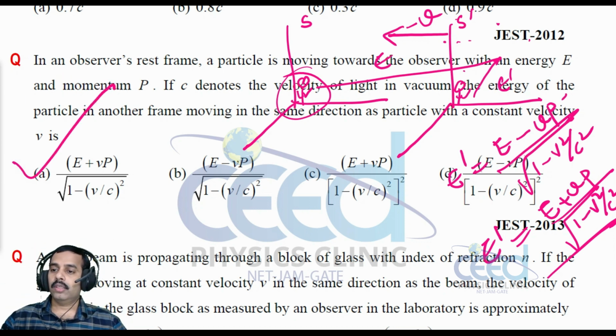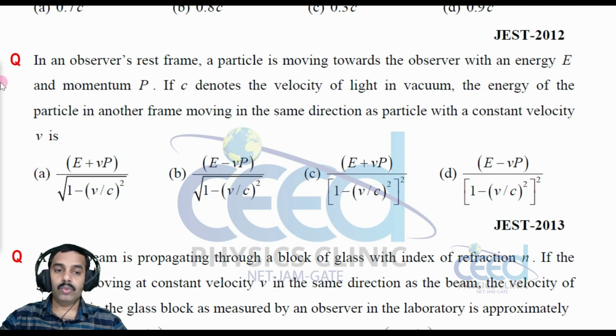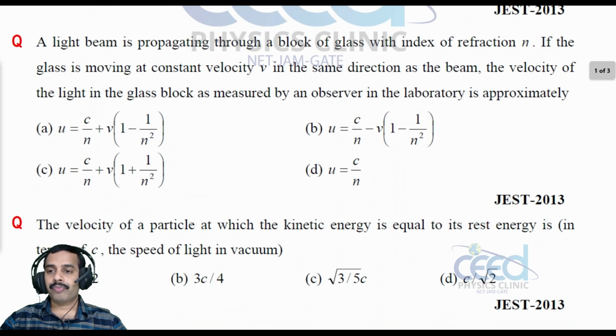All right. Now let us come to another question. A light beam is propagating through a block of glass with the index of refraction n. If the glass is moving at a constant velocity v in the same direction as the beam, the velocity of the light in the glass block as measured by an observer in the laboratory is approximately, right?